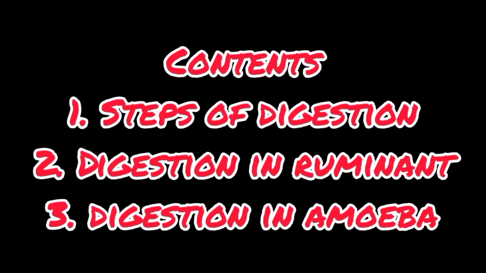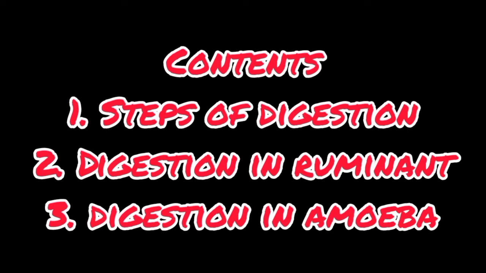In this topic, we discuss these five steps, and the second one is digestion in ruminants. Ruminants are the grass eating animals such as cows, buffalo. So we discuss in this topic the digestion in the cow. Third one is the digestion in amoeba.